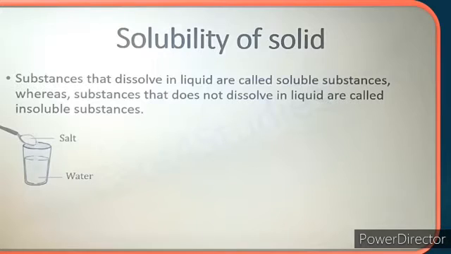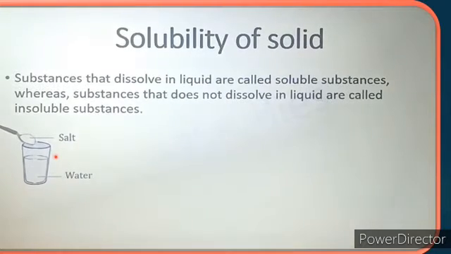Students, the question is: does water dissolve anything? The answer is that different materials have different solubility in water. Based on solubility, a material can be soluble, insoluble, miscible or immiscible. So students, let's learn about that. Now we discuss the solubility of solids. Substances that dissolve in water are called soluble substances, whereas substances that don't dissolve in water are called insoluble substances.